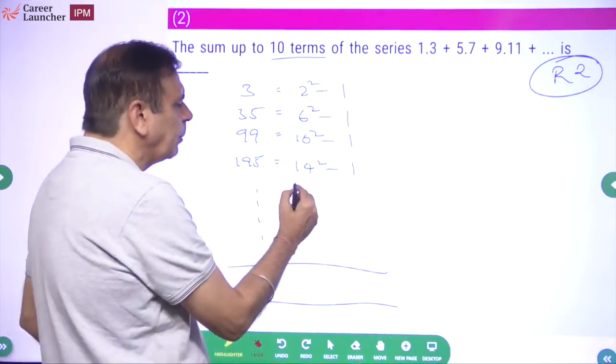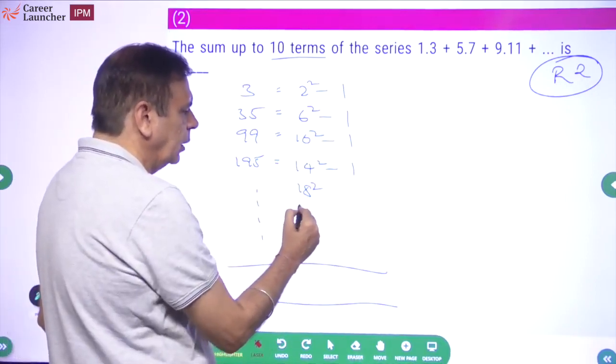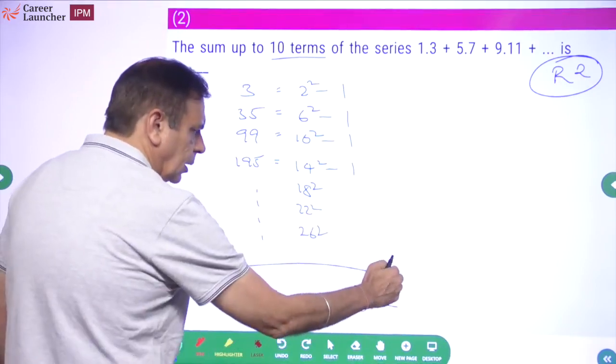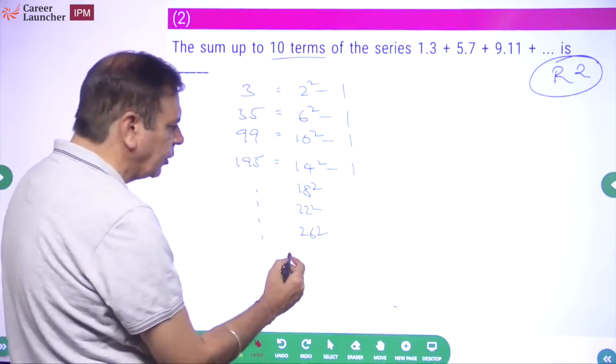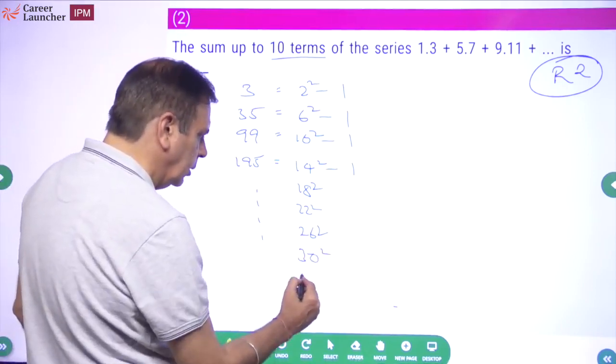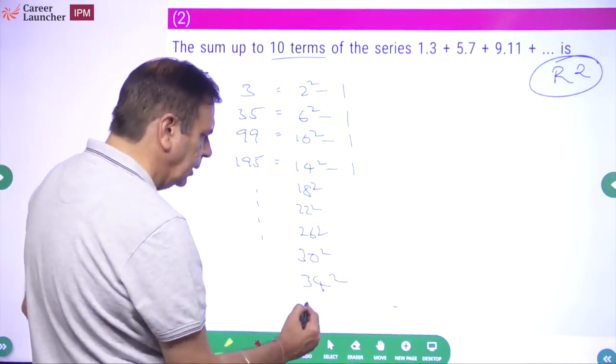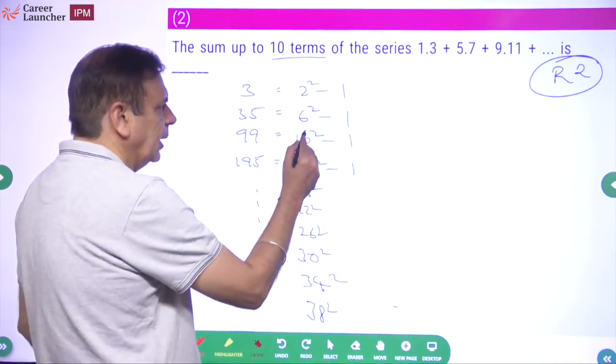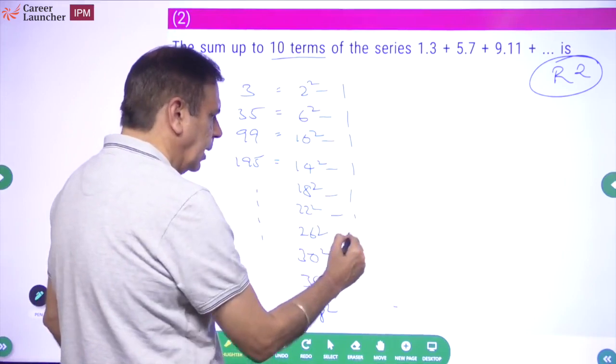What is it? After 14, 18 square. Then 22 square, then 26 square. After 26, 30 square, 34 square, and 38 square. Does it make it 10? 1, 2, 3, 4, 5, 6, 7, 8, 9, 10. Yeah, minus 1, minus 1.